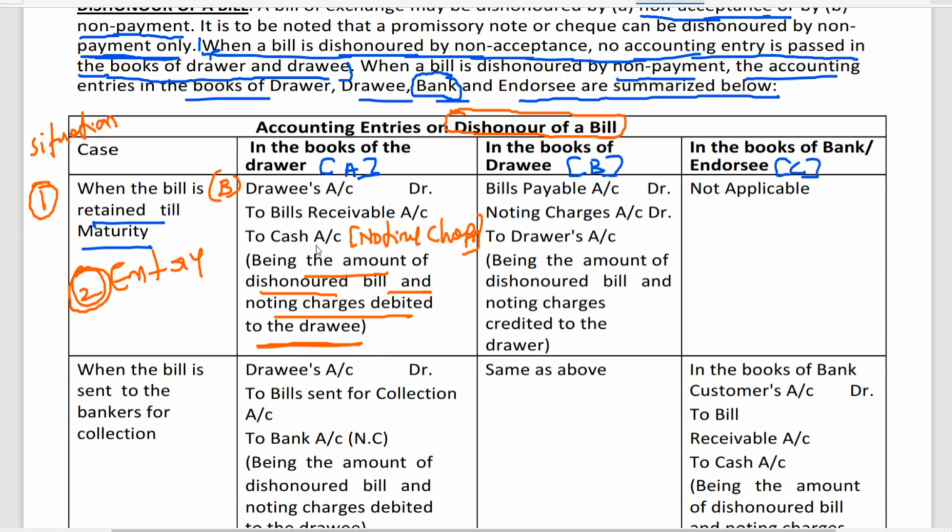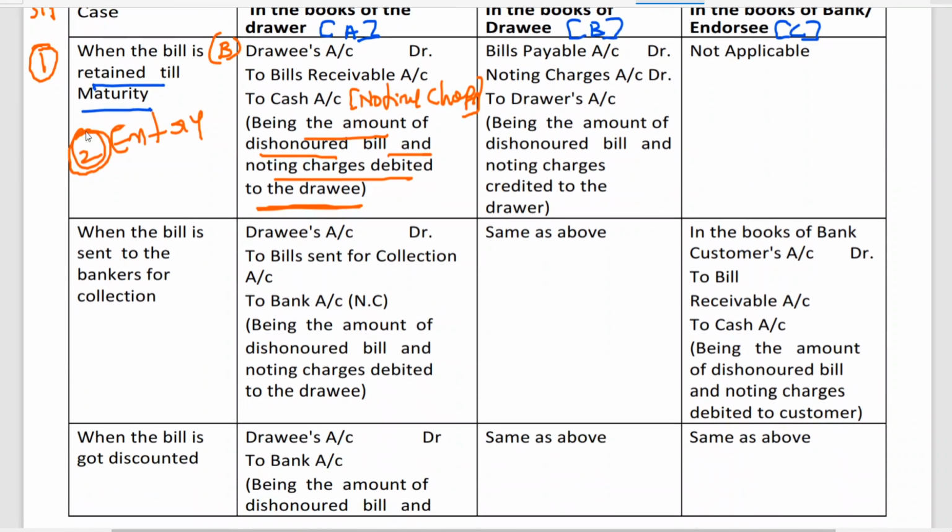So please remember, I think you know about the entry for sales and purchases. Straight away I'm coming back to this. First entry, tell me: bills receivable account at R2 to drawee. Second entry, drawee account at R2, bills receivable to cash account. Okay, we come back to this entry later on. Now, clear to all of you, this is situation 1, when the bill is retained.